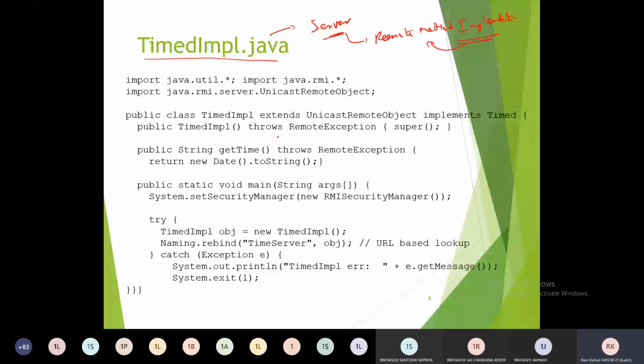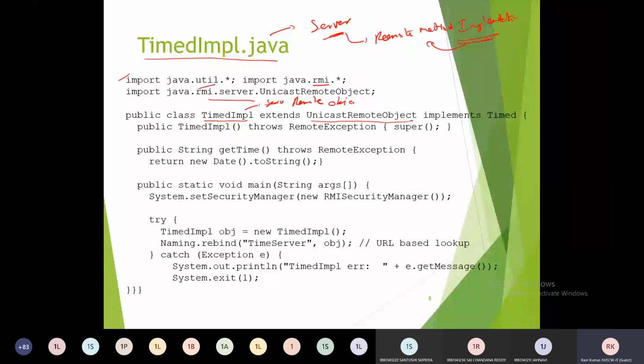Inside this, we need to import some packages here: util package, RMI package, and RMI.server package. These three packages we require. The class named TimeImplementation must extend the class called UnicastRemoteObject, which acts like a remote server. Once our class extends UnicastRemoteObject, our class acts like a remote object here.